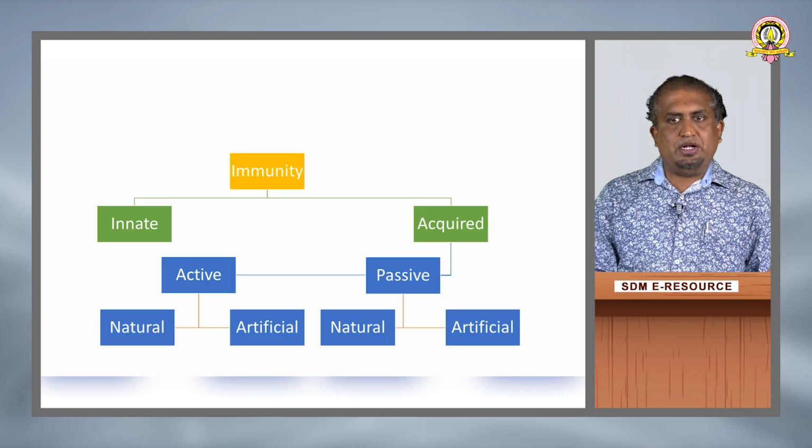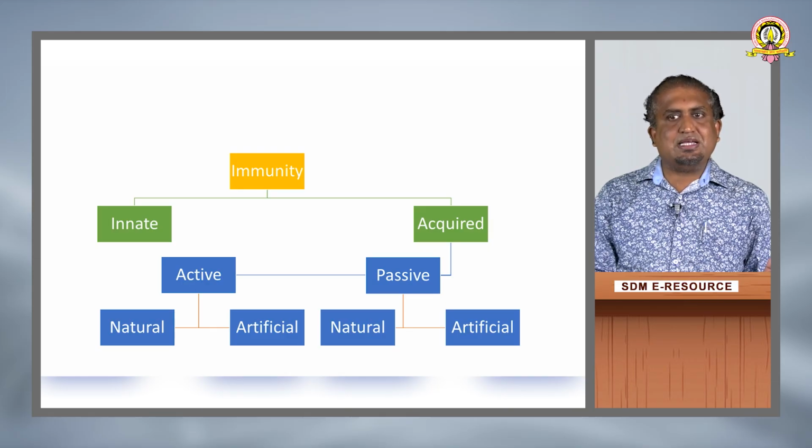Active immunity has natural active immunity and artificial active immunity, and simultaneously passive immunity has two types, natural passive immunity and artificial passive immunity. So, this is the classification of immunity.